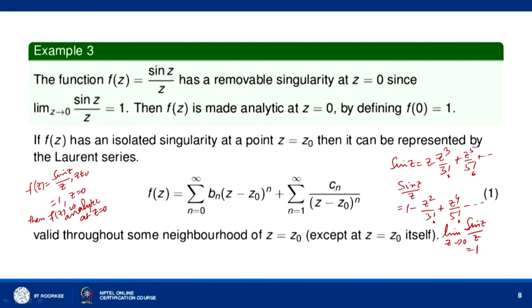So the singularity of F(z) is said to be a removable singularity because it can be removed by assigning a suitable value to the function F(z) at z = 0.